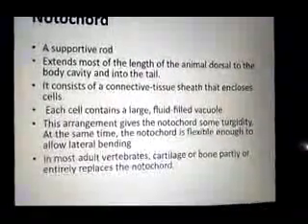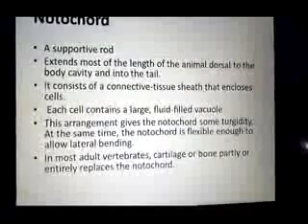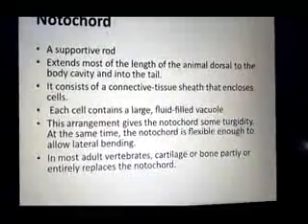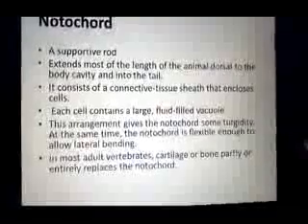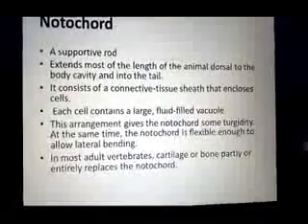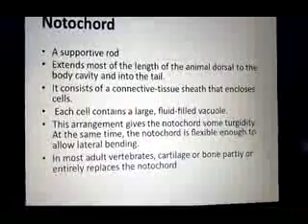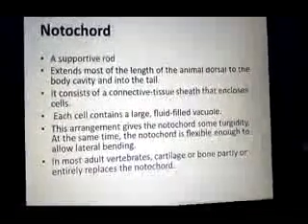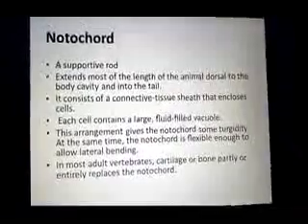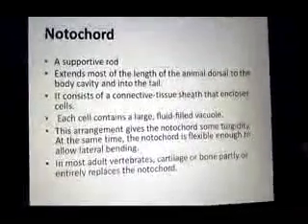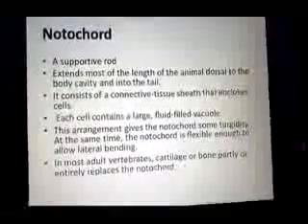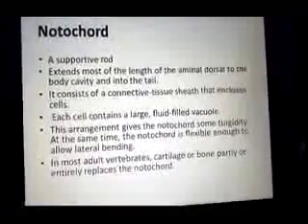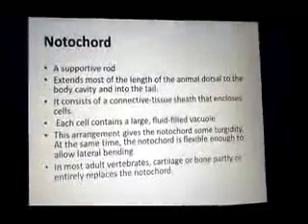So in most adult chordates, the notochord is replaced by bony or cartilaginous structures that develop into the vertebral column. The notochord provides support to the body, and it is also flexible, so it allows sidewise bending of the animal.